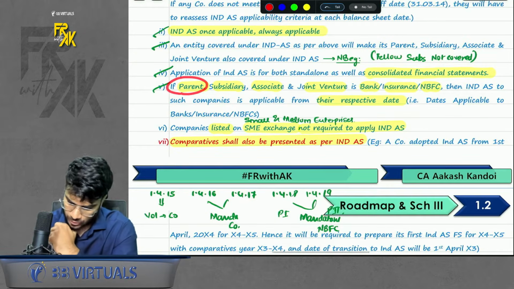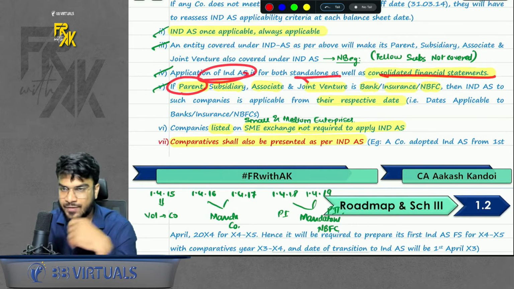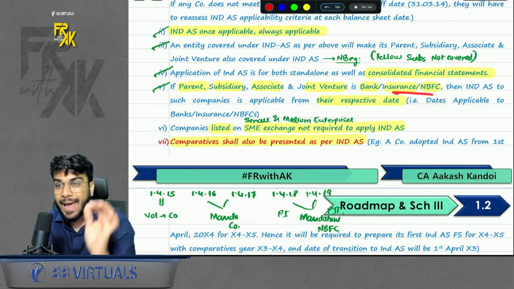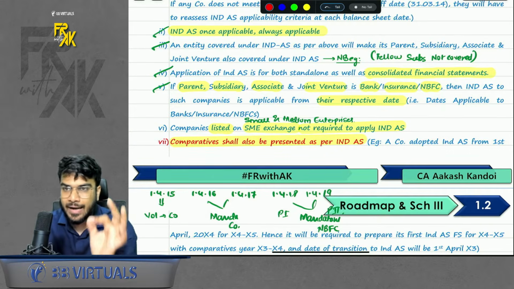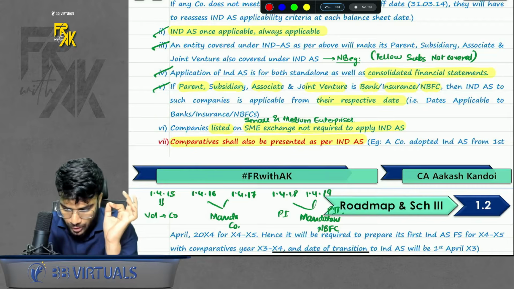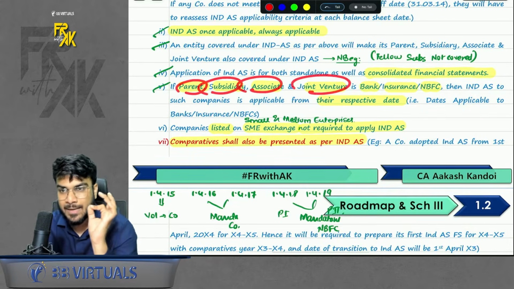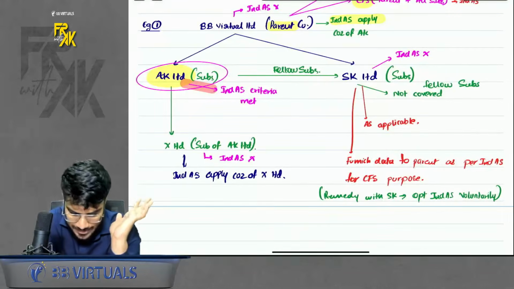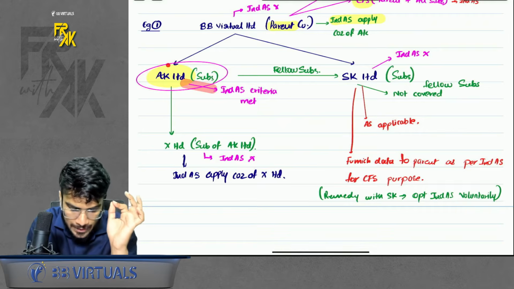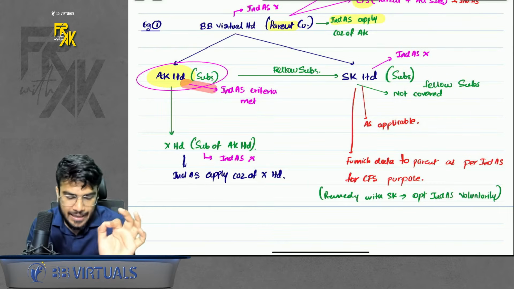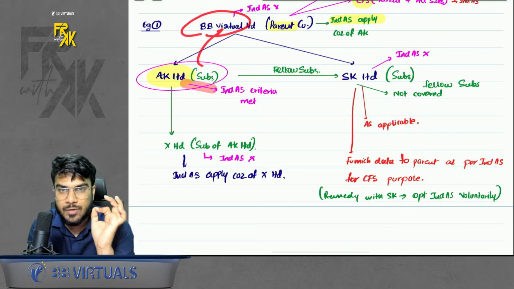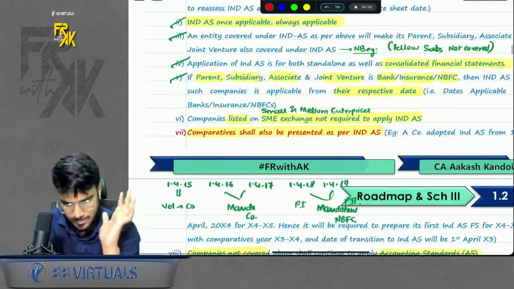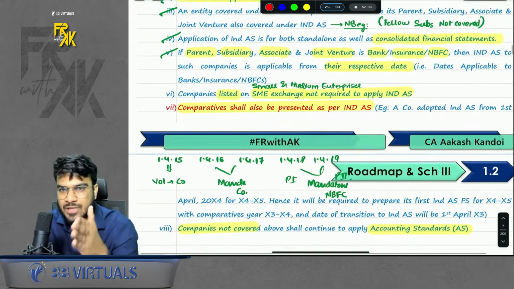If your Ind AS is applicable to standalone as well as CFS, already discussed. If your parent, subsidiary, associate, joint venture is a bank, insurance or NBFC, then you don't directly apply Ind AS. You will check the respective dates. Let's say, for example, AK is a subsidiary, a normal company, but BB Virtual is a bank. In that case, you will not apply Ind AS to BB Virtual because of AK Limited. BB Virtual will check its own date for application of Ind AS. Simple, because the dates for banks, NBFC, insurance are different.